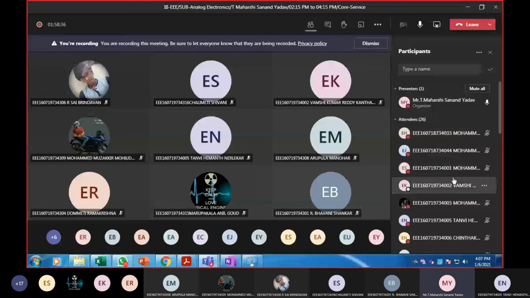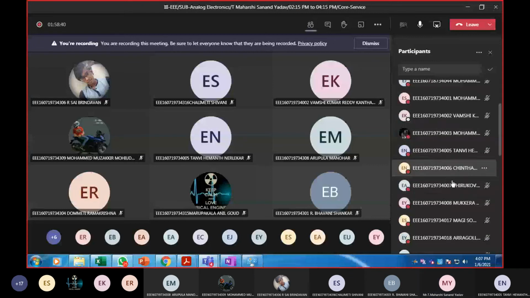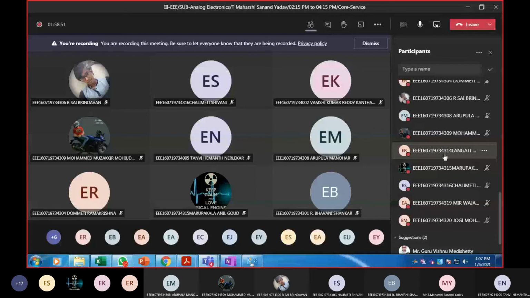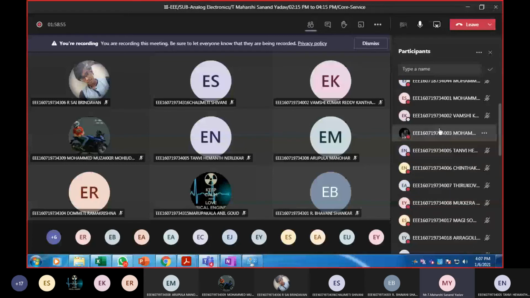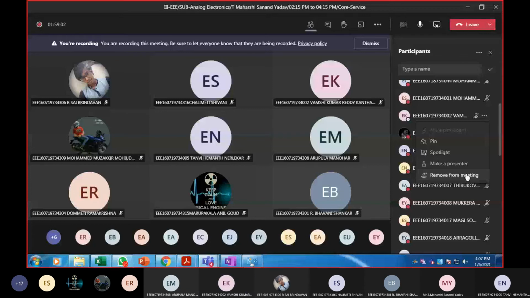Any doubts with this topic? So rule number 2 will give the overview of all the models. Vamshi, if you are not there, I'll remove. Yes, give me the overview so that we shall end the session.